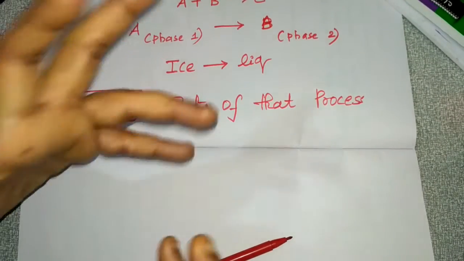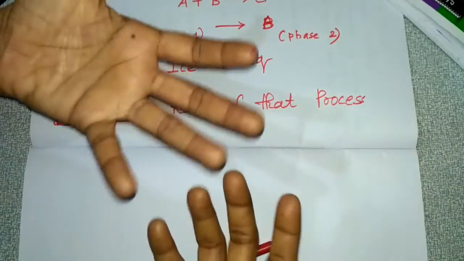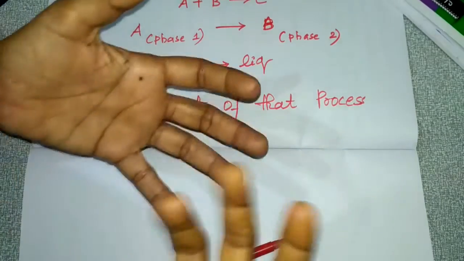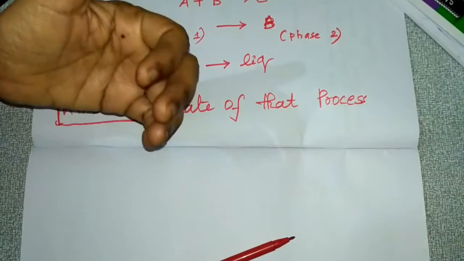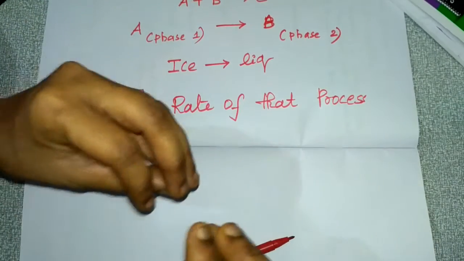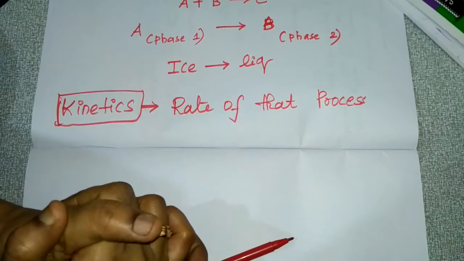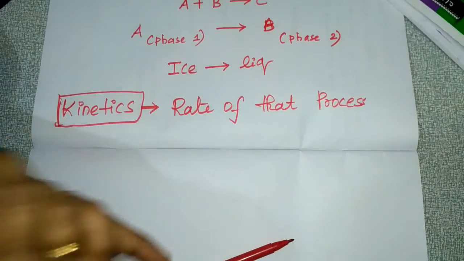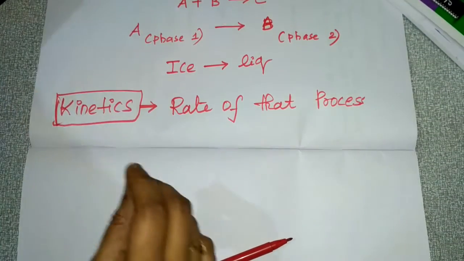Why do we need chemical kinetics? Already in 11th standard you studied thermodynamics. Before going to chemical kinetics, I will refresh you with some basics in thermodynamics. Is there any need of chemical kinetics here?